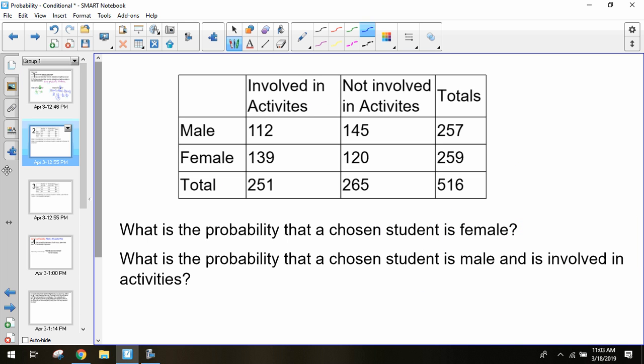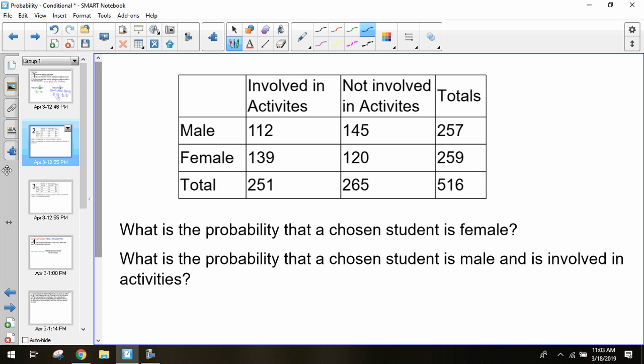All right. We also looked at frequency tables last week. So this was one of the exact same tables we saw last week. It has male and female students, and then students who are involved in activities and students who aren't involved in activities.